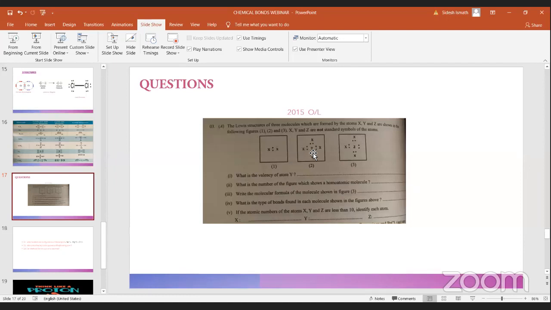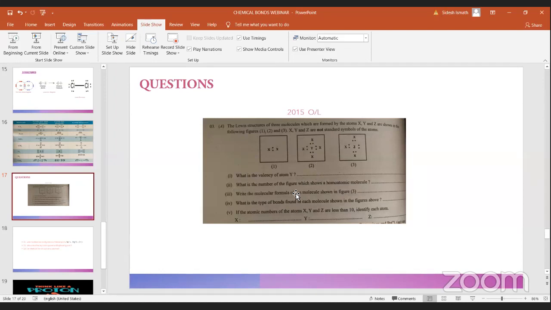Now, you can see when you take Y in this second diagram, there are 4 dots and 4 crosses, which means the 4 dots belong to Y and the crosses belong to X. So it has 4 electrons in its last shell. So the valency of atom Y is 4. Now let's see the second one.